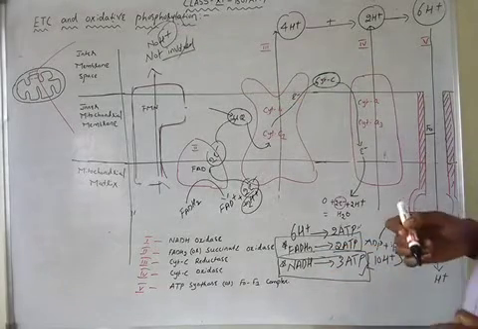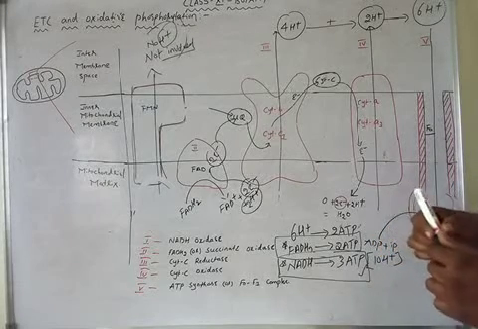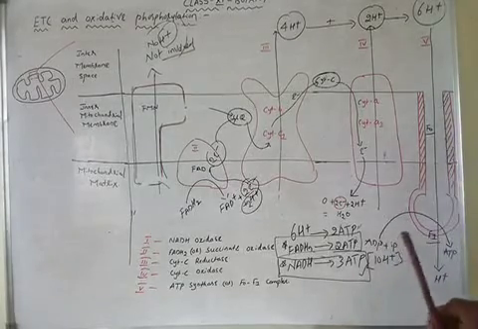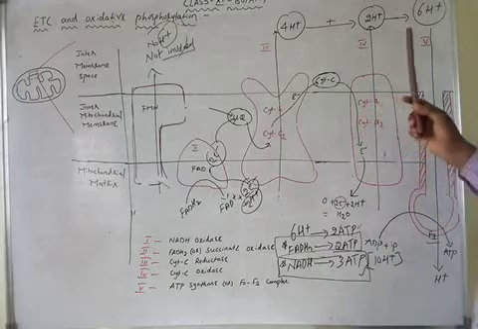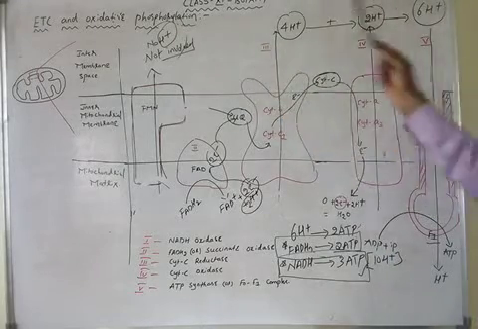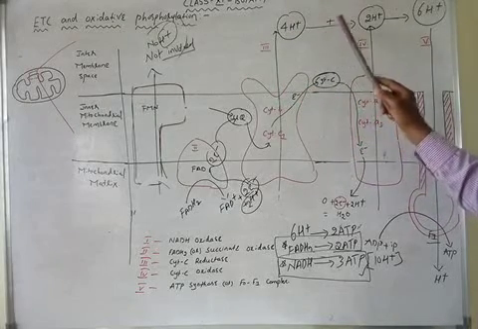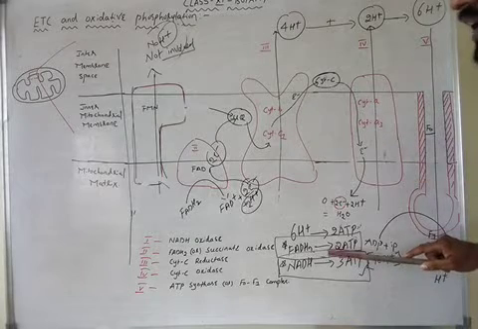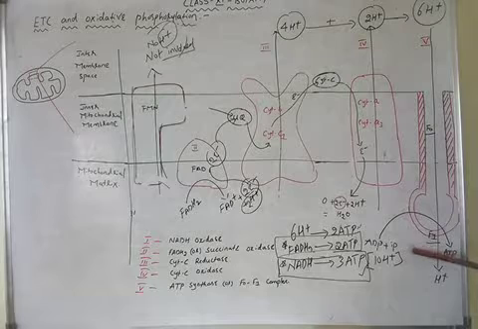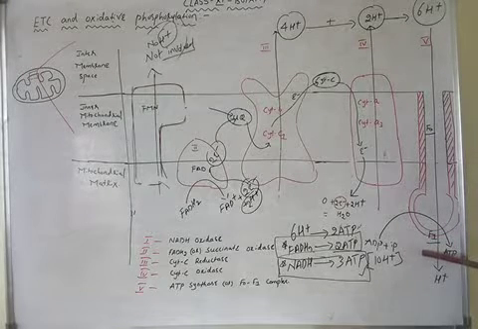Now, the chemiosmotic hypothesis. The concept of the chemiosmotic hypothesis was proposed by Peter Mitchell. According to Peter Mitchell, when there is an increased concentration of protons in the intermembrane space, in order to balance the proton levels in the intermembrane space and mitochondrial matrix, the protons move back into the mitochondrial matrix. During this movement, ATP is synthesized. This is called the chemiosmotic hypothesis.